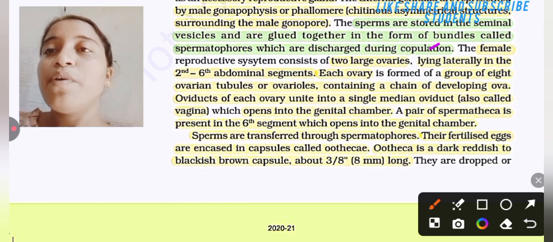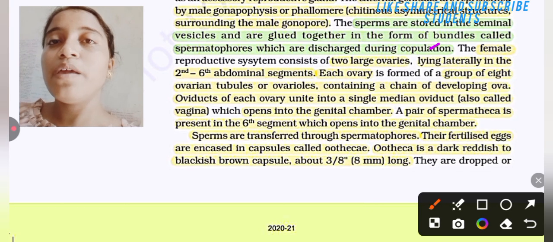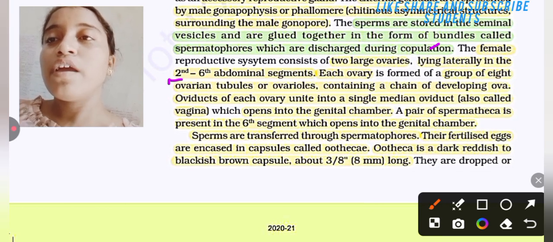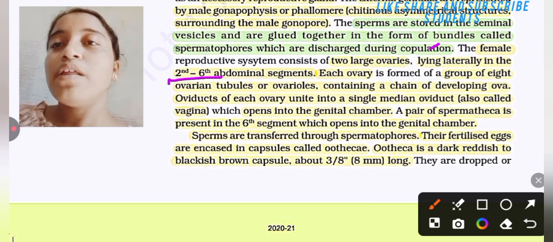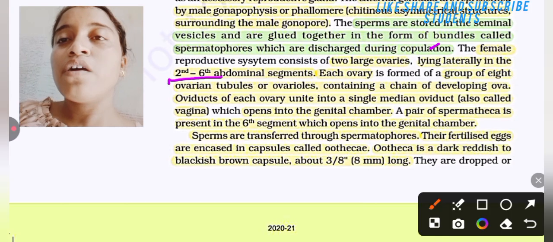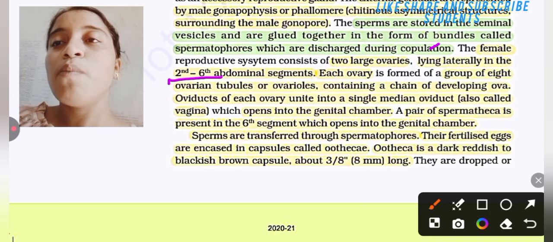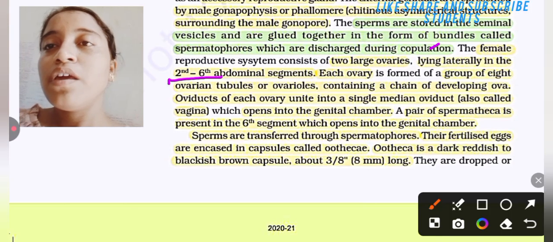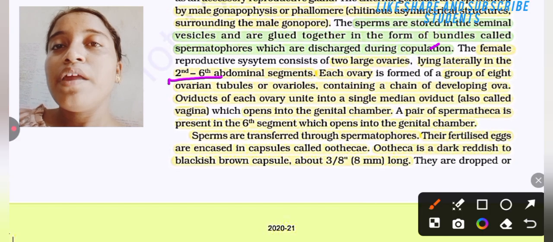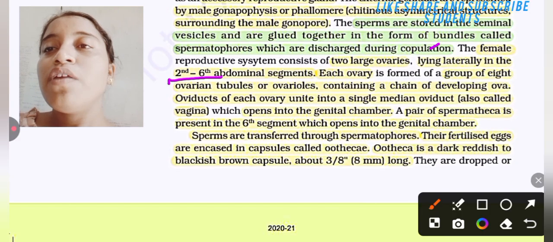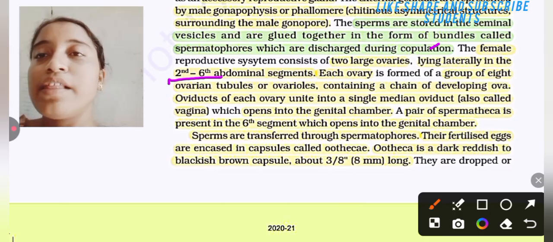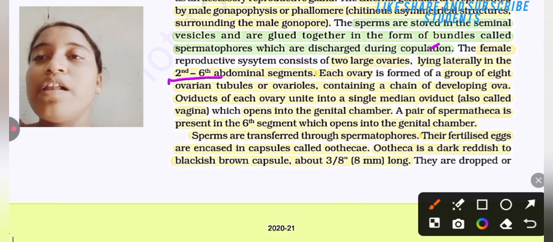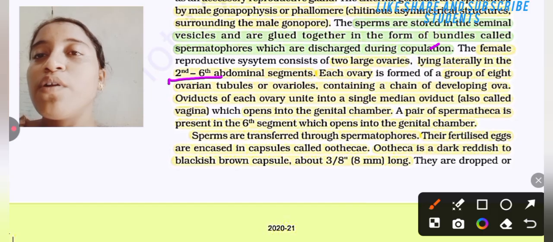The female reproductive system consists of two large ovaries lying laterally in the second to sixth abdominal segments. Each ovary is formed of a group of 8 ovarian tubules or ovarioles, containing a chain of developing ova. The oviduct of each ovary unites into a single median oviduct, also called vagina, which opens into the genital chamber. A pair of spermathecae is present in the sixth segment, which opens into the genital chamber. The sperms are transferred through the spermatophore.